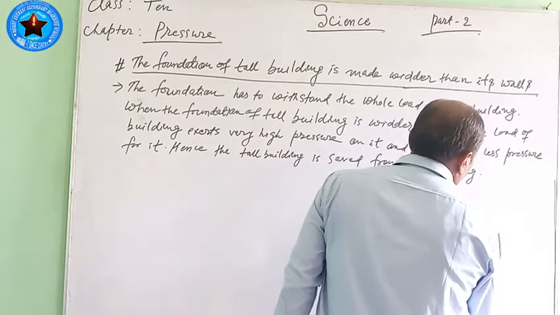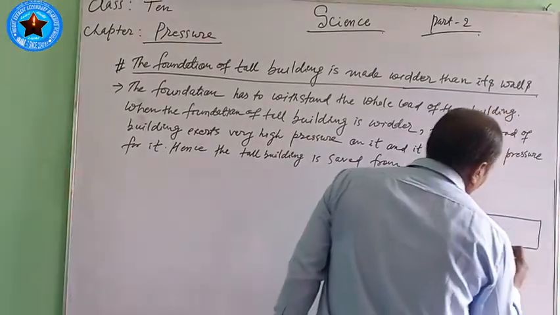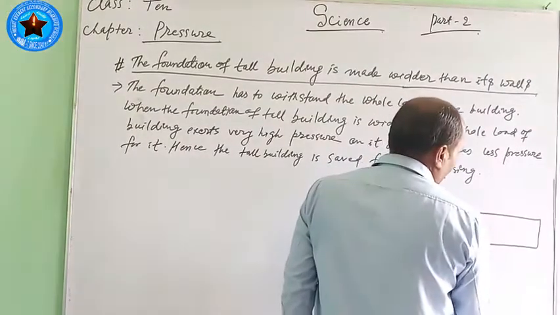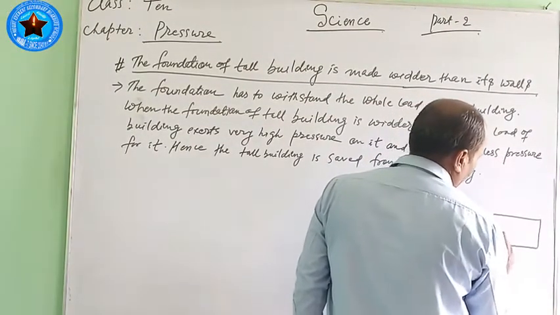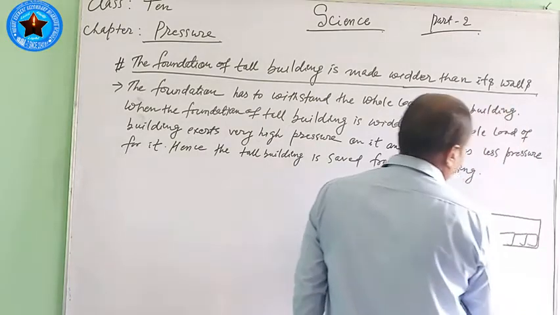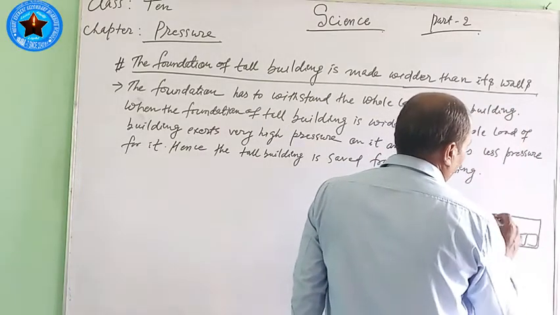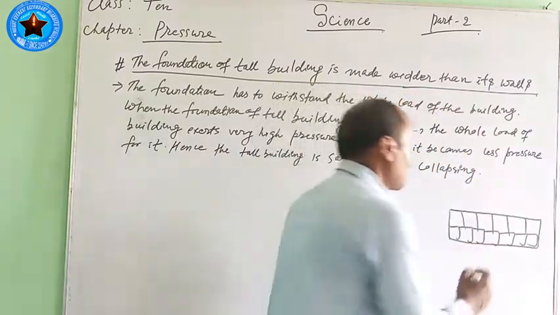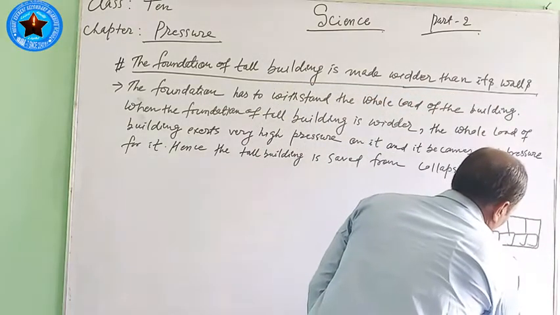This is the main foundation of the building. This foundation is also made with brick or stone, as you have seen. In this way you can see this is the foundation.